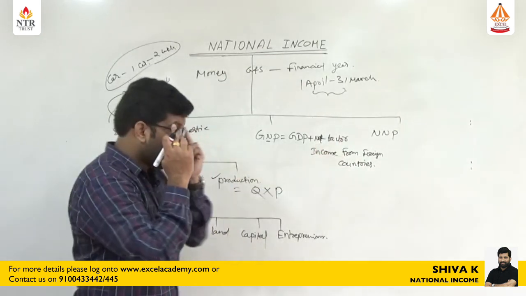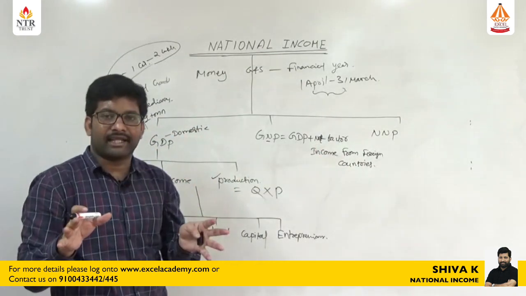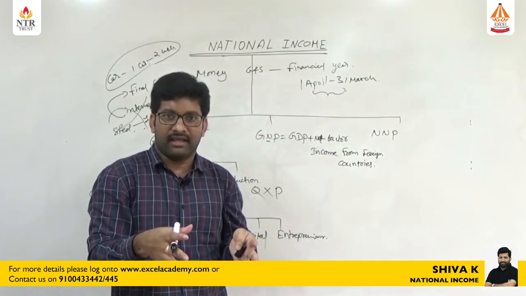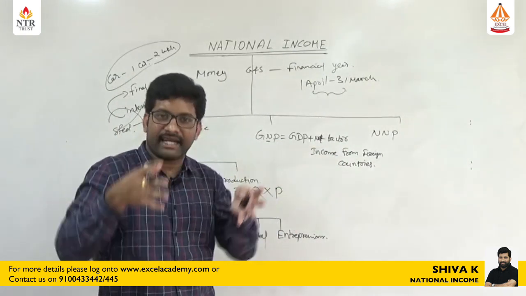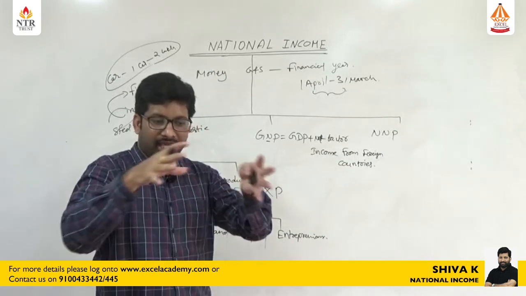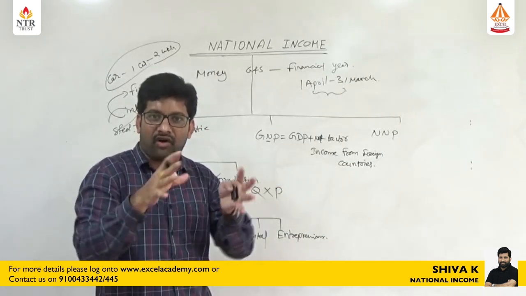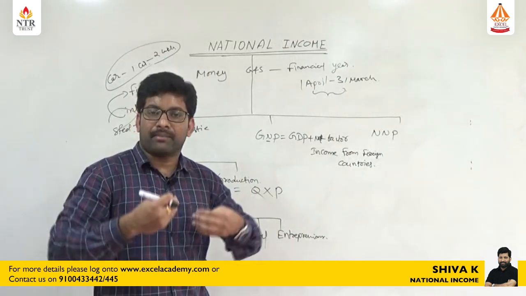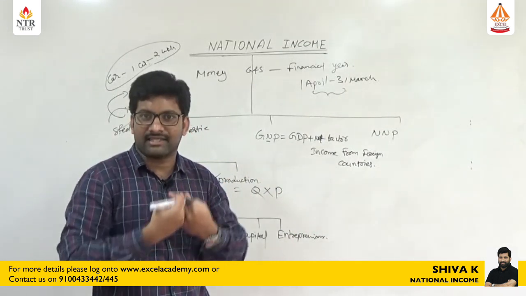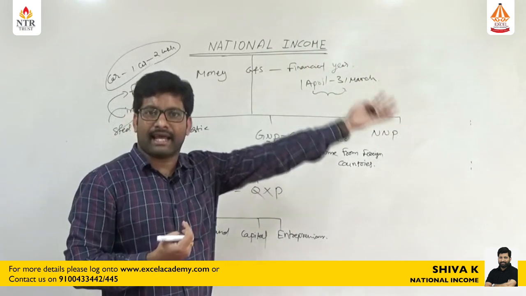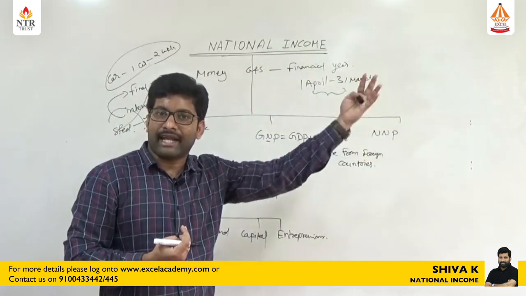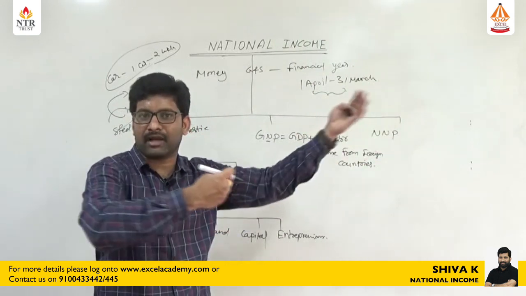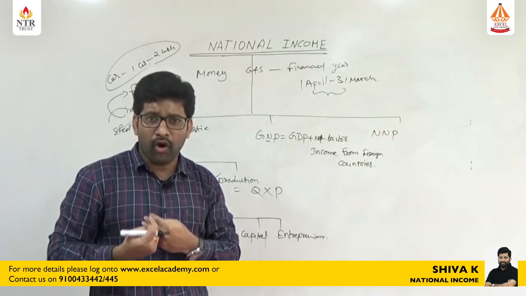Let us understand. Under GDP, we are calculating who are the people living in India, either these people belong to foreigners or Indians who are living within the territory of India. We are calculating income of all these people or expenditure of all these people together. But some of our family friends, they are the citizens of India. Temporarily they are working, NRIs. NRIs are temporarily working out of our country. But by the end of the year, they are sending their income back to their homeland, right?